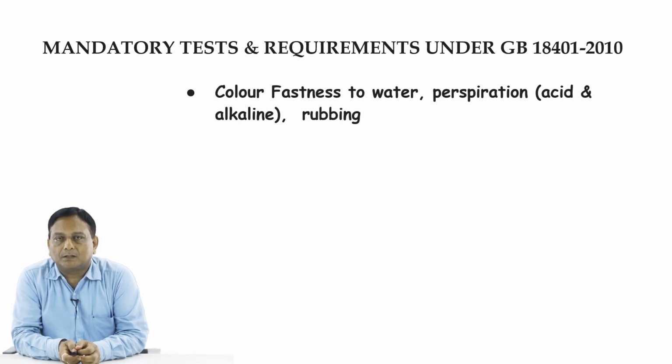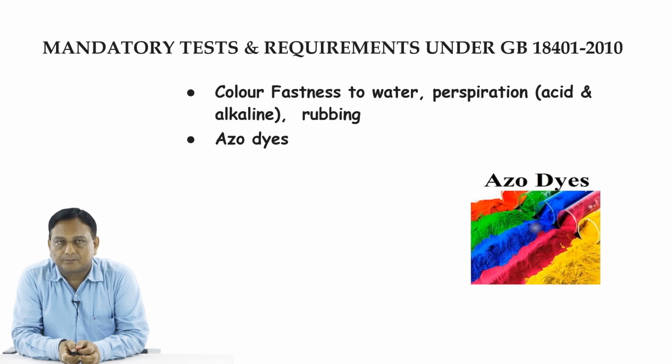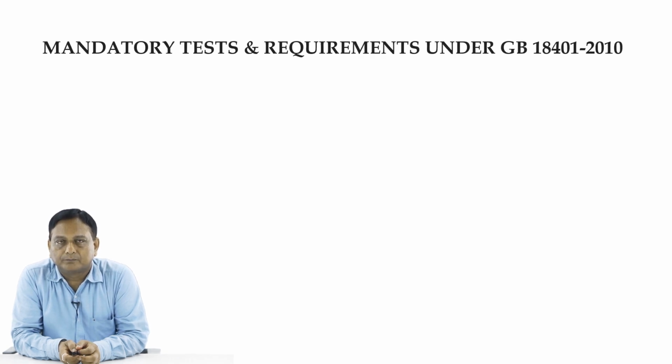Color fastness to water, perspiration, in acid and alkaline methods of perspiration, and also color fastness to rubbing is covered under this GB 18401 China national standard. It also covers the azo dyes, that is, the banned amines under these azo dyes are covered. So these are the mandatory tests and requirements under this GB 18401 category.